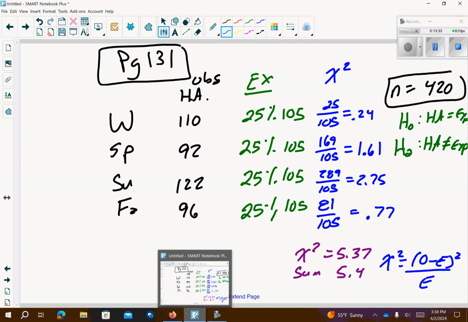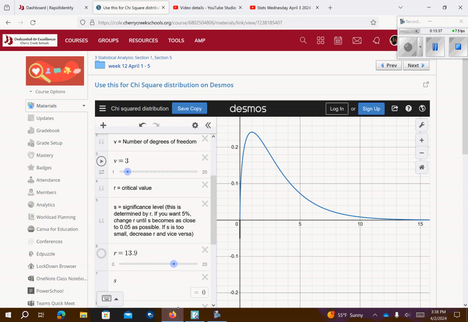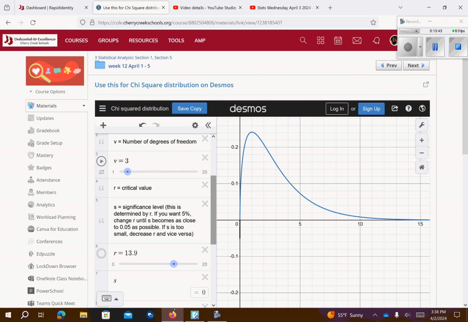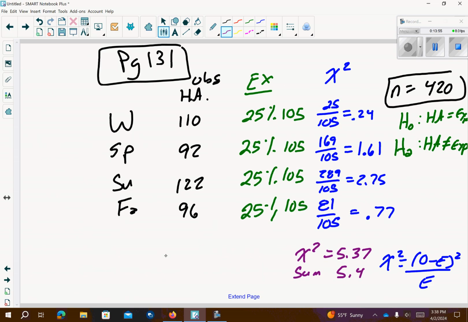So we have 3 categories. So my degrees of freedom will be 3. My degrees of freedom are 3. We already have that. And we want 5.4 for my R value. So we're going to bring this back to 5.4. So we come up with 0.14. So that's basically our p-value is 0.14.